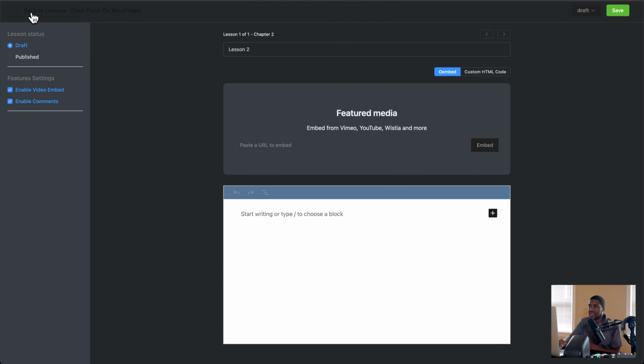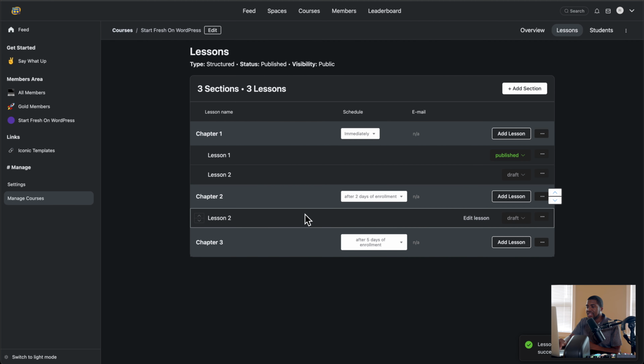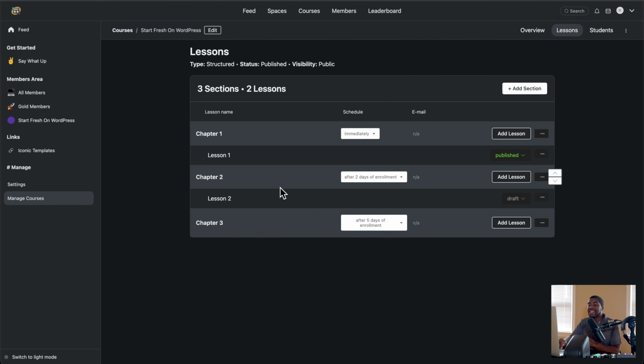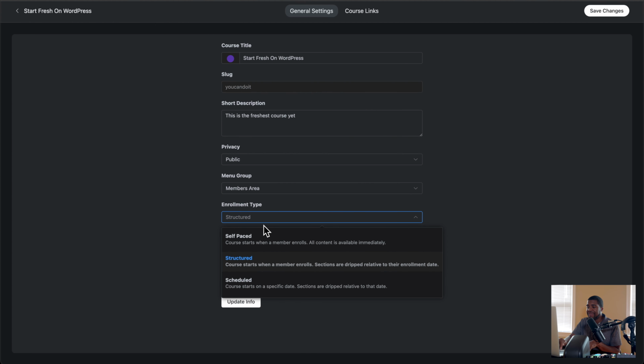Right here. So save as draft, go back, then have lesson 2. So let's get rid of lesson 2 here. And there we go. That's if you wanted every lesson to be on its own day of being dripped. That's the way that it's set up right now. Currently, they may change that in the future, but I've noticed that the schedule only happens on the section level, not the lesson level. So whatever you do with this part right here is going to affect your sections.